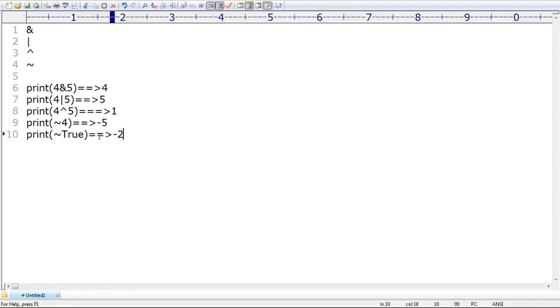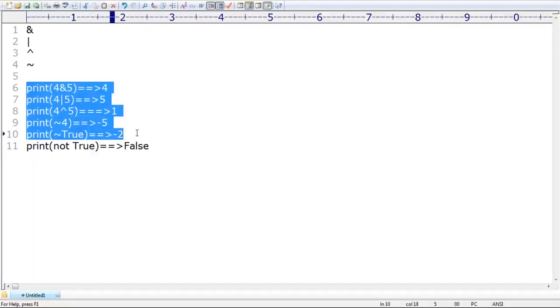If you want false, then we require to apply print of not true. Are you getting it? Logical operator you require to apply, not true, then we are going to get False. Remember that. But here all these operators are bitwise operators. Remember this one, sir, bitwise operators. I hope everyone is able to understand. Are you able to understand up to this?